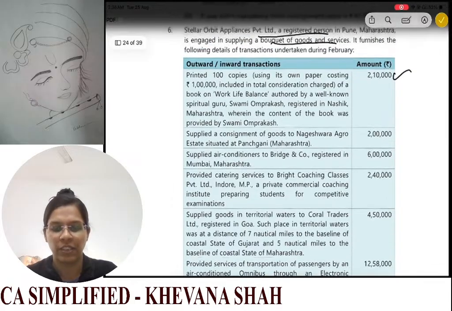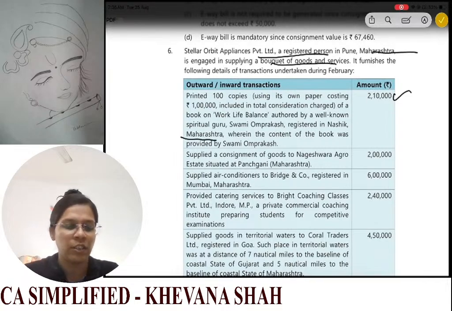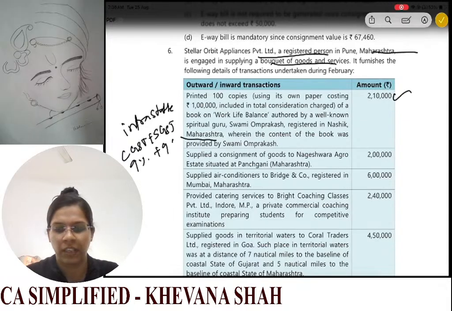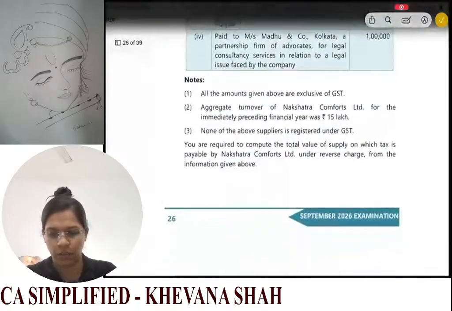Now this is your intrastate supply, because these printing services are in Maharashtra only. See, they are giving these services in Maharashtra and they are registered in Maharashtra. So intrastate. Okay, CGST and your SGST 9% plus 9%. Let us check the rates. Previous question it was saying 9%, 9%.